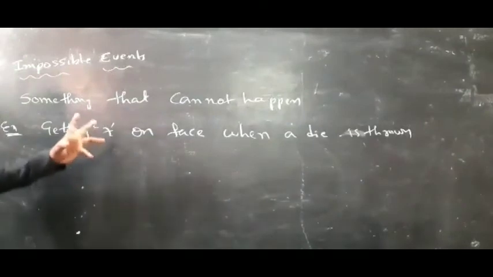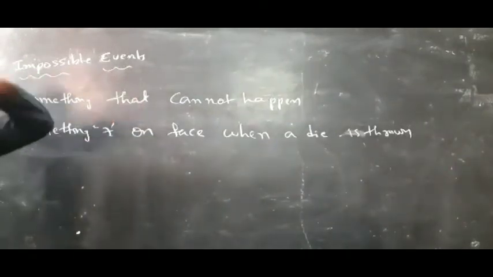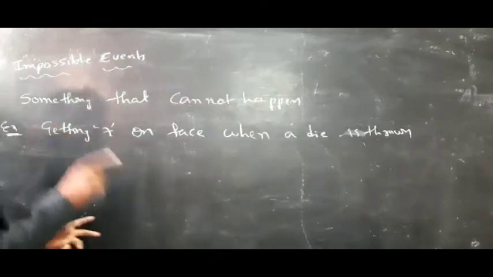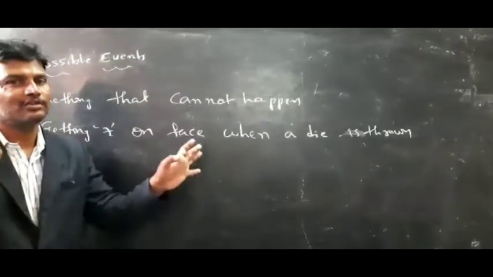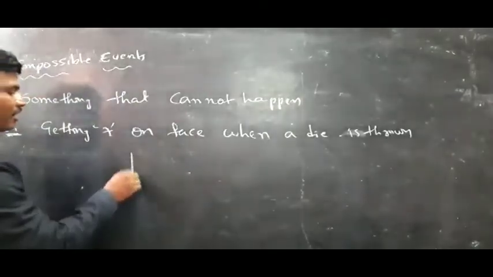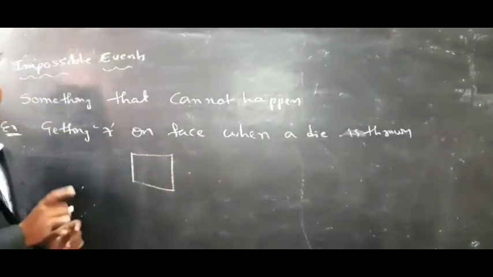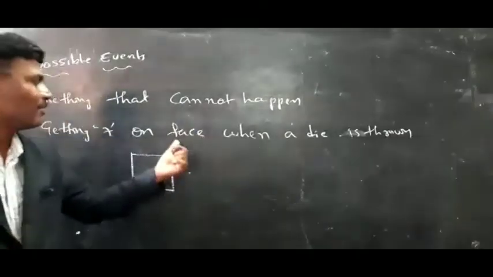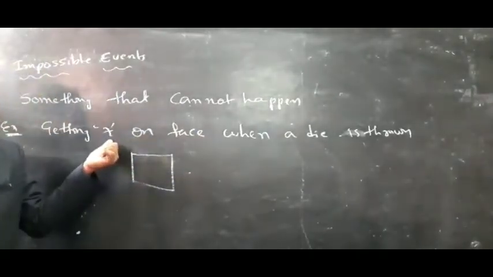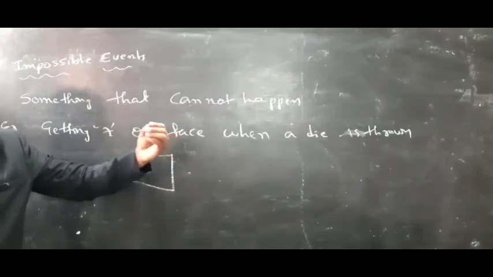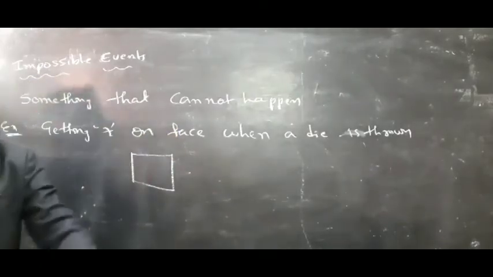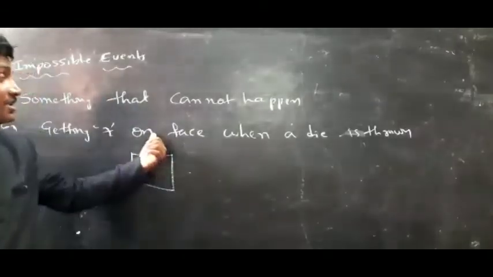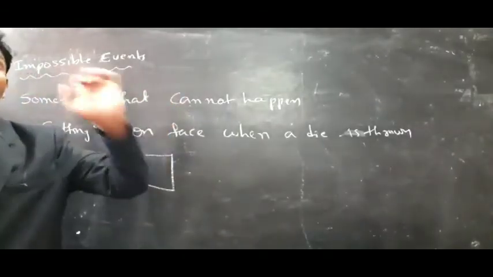Next, impossible event. Something that cannot happen. For example, getting 7 on the face when a die is thrown once. On a die we have only 6 numbers: 1, 2, 3, 4, 5, 6. But here he is asking to get 7. It is an impossible event. Why? Because 7 is not there on the face of the die. So we can't get 7. This is a very good example of an impossible event.